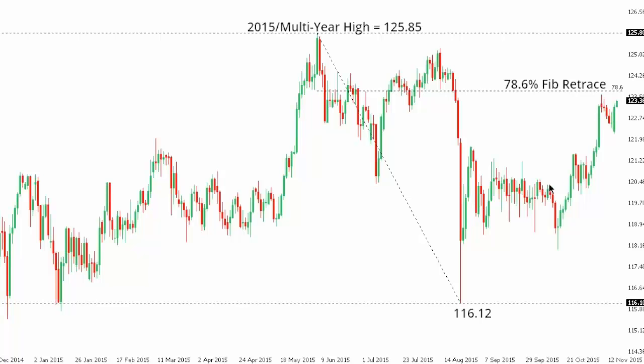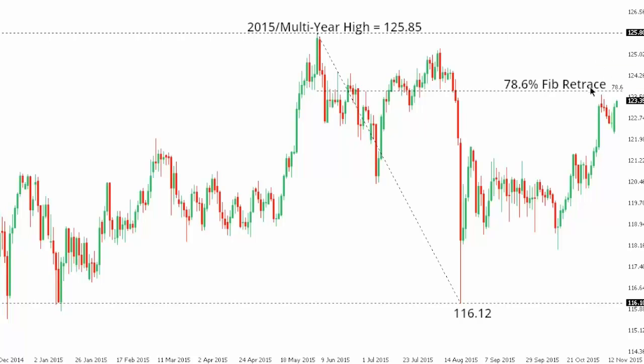Dollar yen. So dollar yen, following a brief setback off recent highs, has now rallied back towards the recent highs and is now looking to retest that 78.6 fib retracement off of the 2015 high at 125.85 to August low at 116.12. At this point, the market will need to establish above the 78.6 fib retracement, which comes in around the 123.70 area, to open the door for a full retracement back towards that 125.85 high.